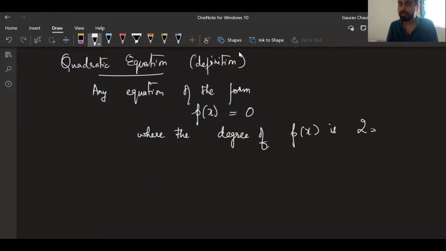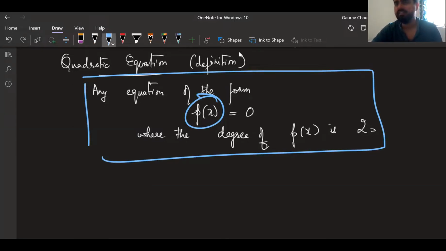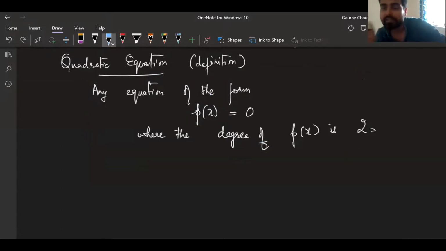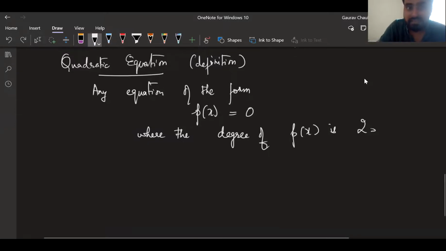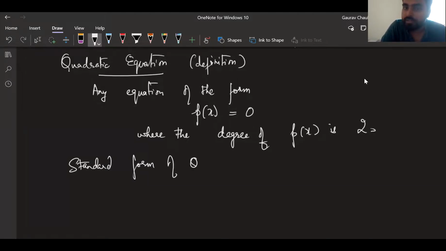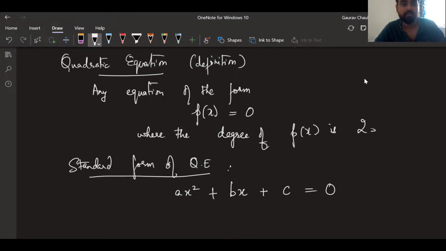I will tell you the standard form now. This is the definition. Any P of x can be there, it can be any big P of x, but finally when you simplify it and find the degree, open all terms and move whatever gets minus, the degree should be 2. That is the quadratic equation. And the standard form looks like this. Standard form of quadratic equation, please write the full form: ax square plus bx plus c is equal to 0.